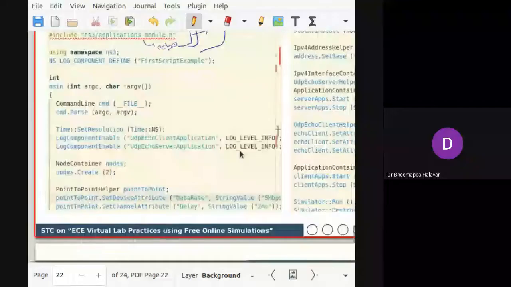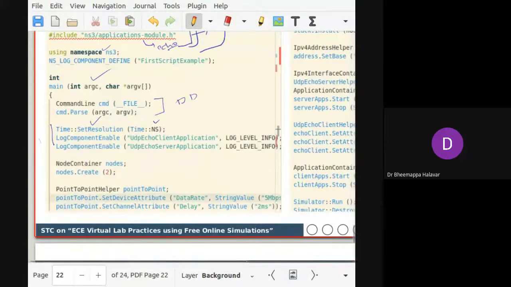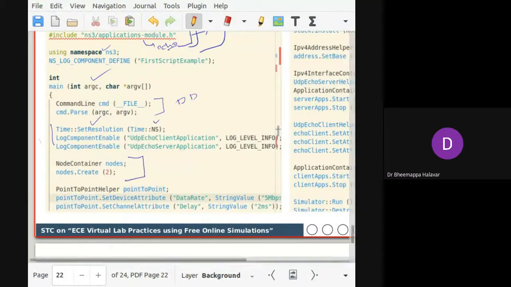The second part: generally we start with main, and we are using a namespace, just to bring all the things into one place, the global namespace. Then after that, some command-line arguments, where if you want anything to be printed on the screen, you can write it here. We will not go into that. Before starting, you have to set a time resolution, I'm saying NS. Okay, this is the first part. Then here is the main part.